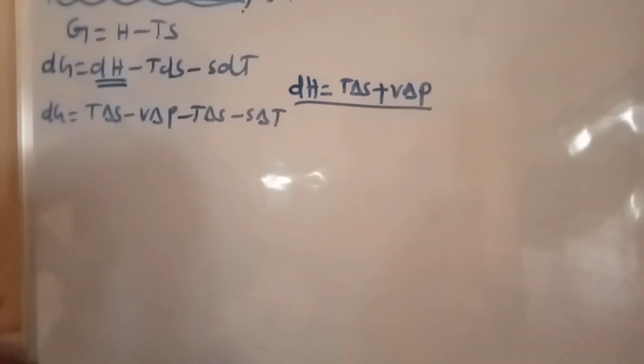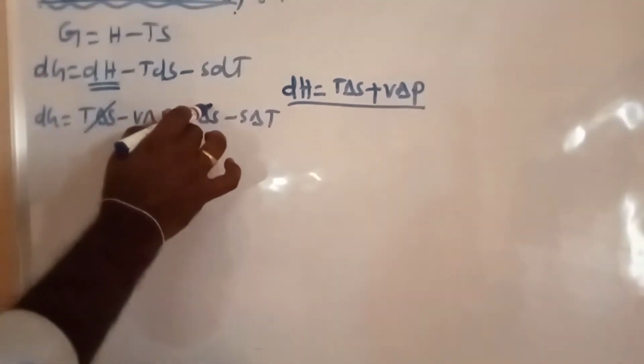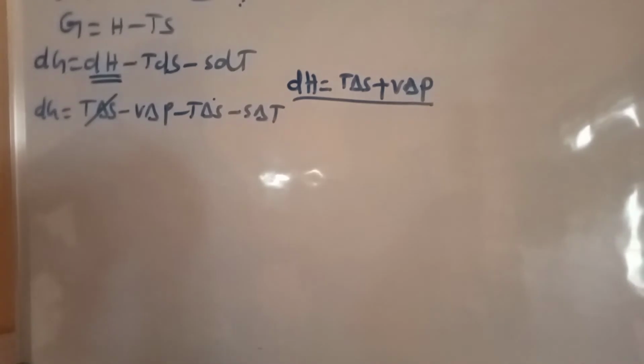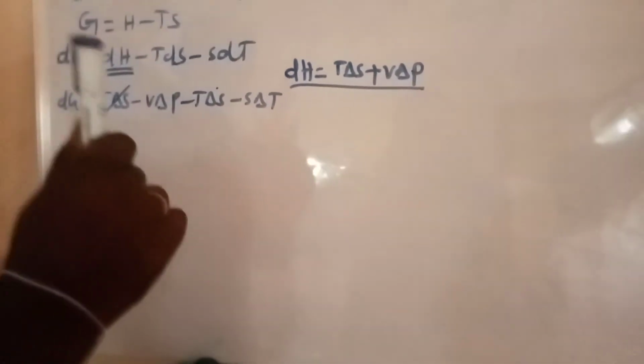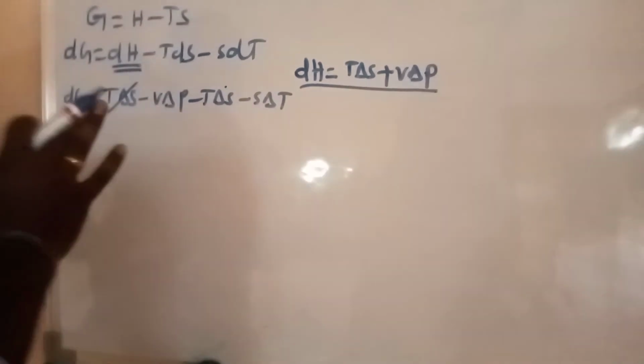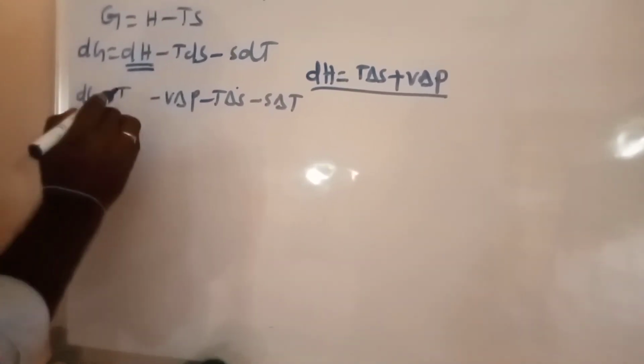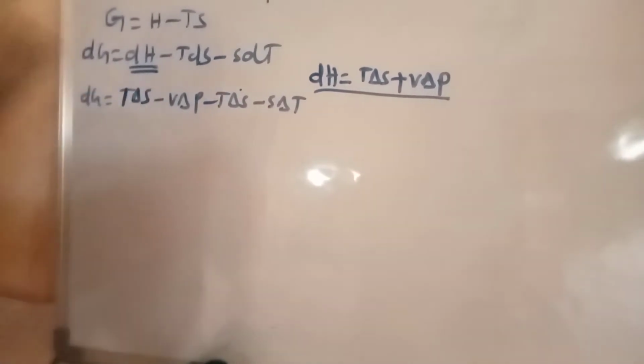Here which is cancelled? These two terms. Sorry, now don't cancel. Why? Because our concept is that every equation must be under T delta S greater than or equal to. That's why don't cancel; after that it will be cancelled.